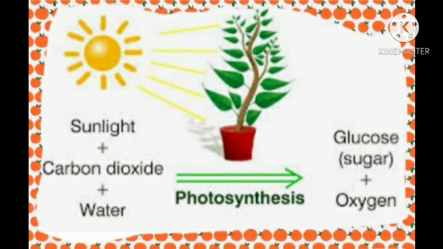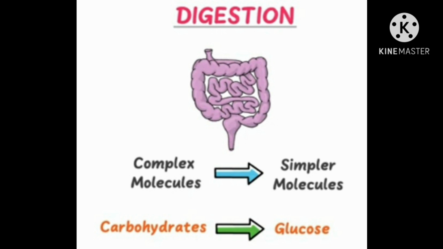You have already learned the process of digestion, is it? The process in which the various food materials break down to form new substances which can be absorbed by the body is digestion. So, the process of digestion is a chemical change.